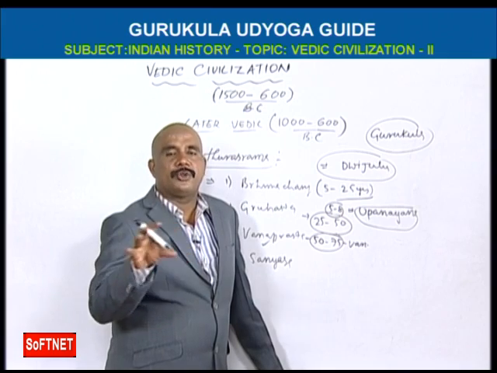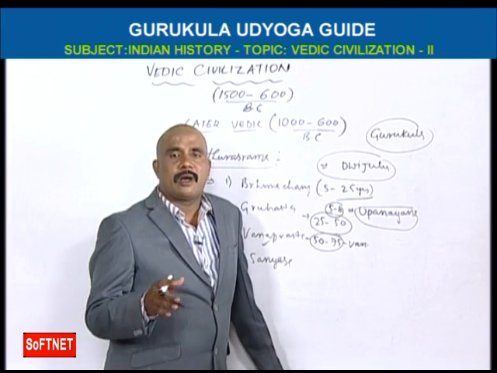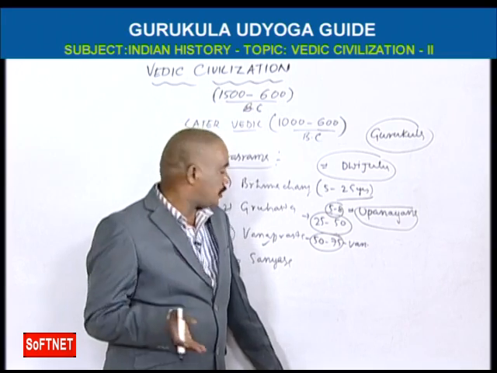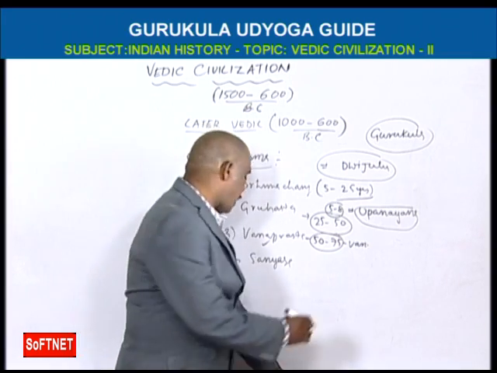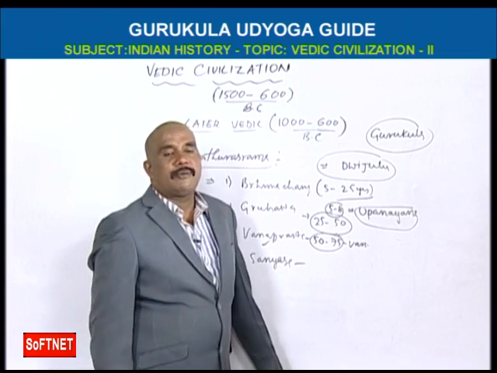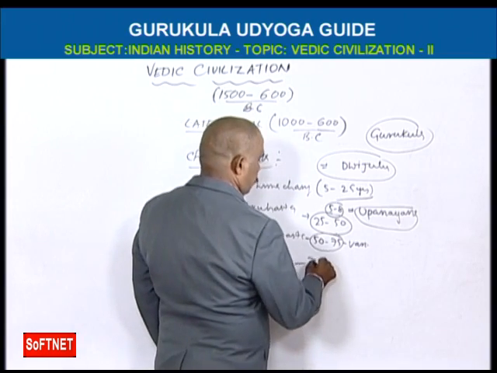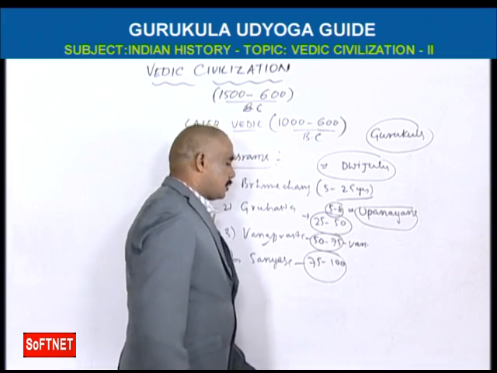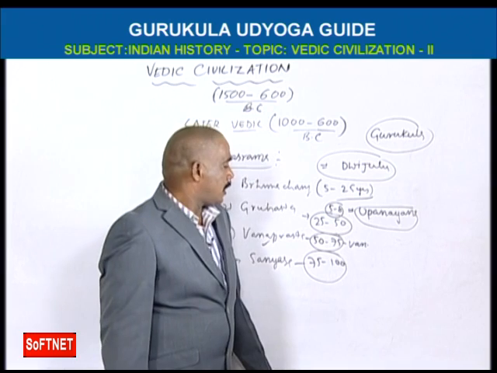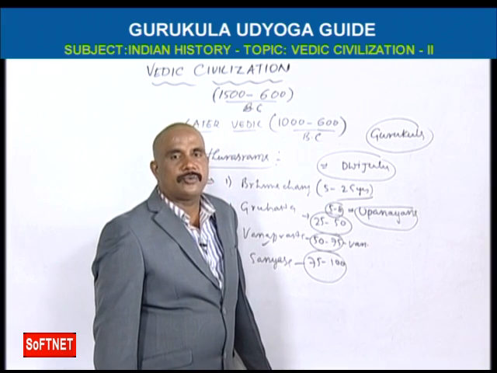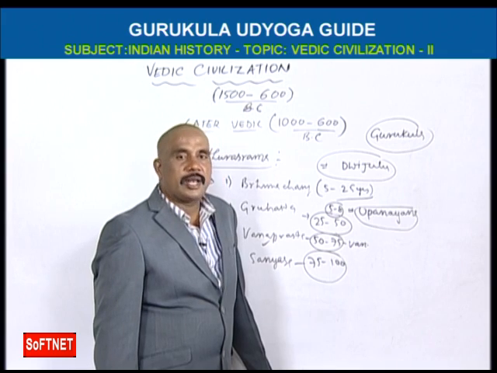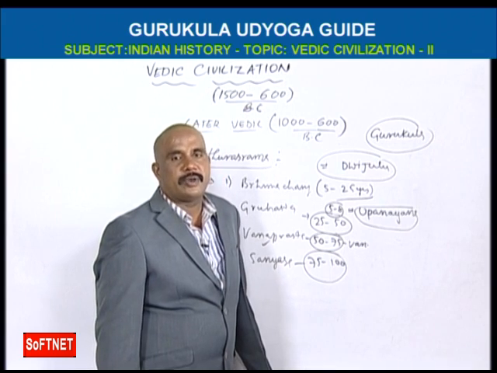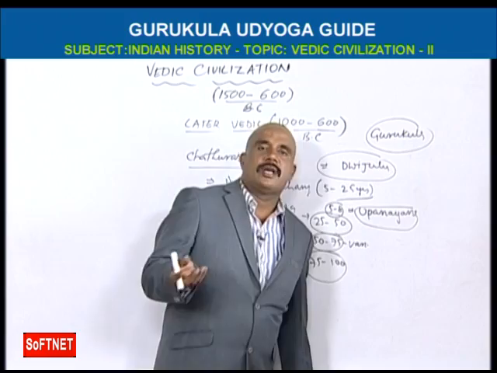You have to complete all the duties and fulfill all the needs of family members. And Sannyasa is from 75 to 100 years. At the age of 70 years, he has to go to the forest. He should spend life in the forest by eating kandamulas.